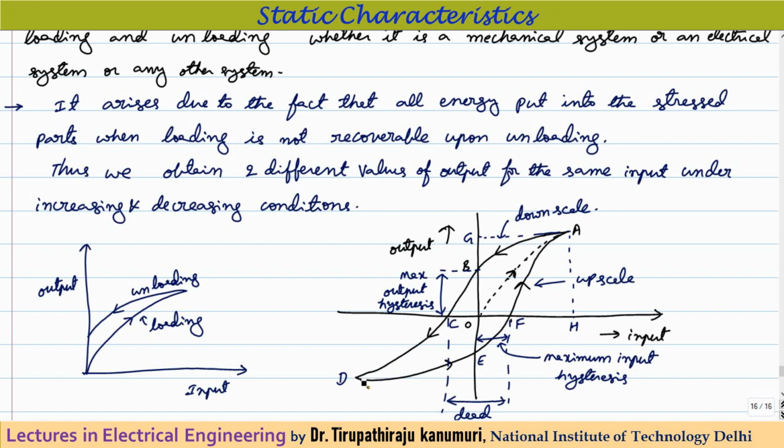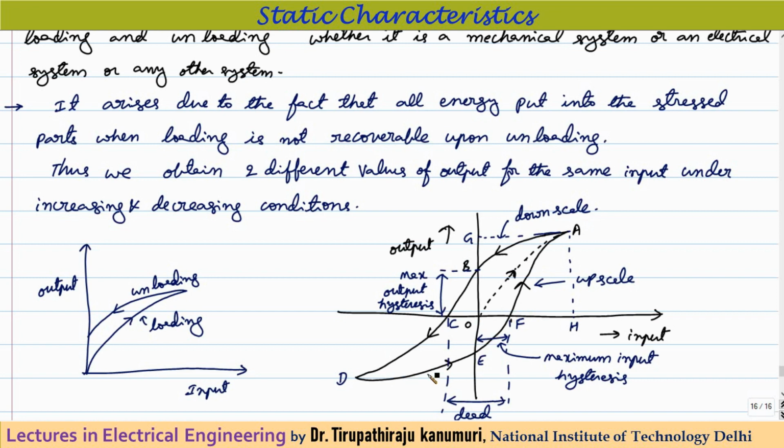Now let us assume again the input is gradually made positive. From the negative value, it is brought to 0. It will not follow the same curve, it will follow some other curve. Again, the value of the output will be 0 at some positive value of the input. Output will not be 0 when the input is equal to 0. You can see here, when the input reached 0, the output is still equal to OE. So it will reach 0 when we reach the point F. And gradually when we increase, again we will reach the point A.